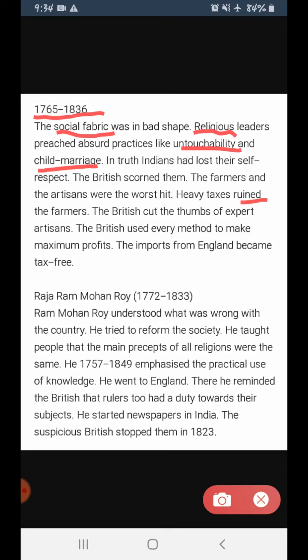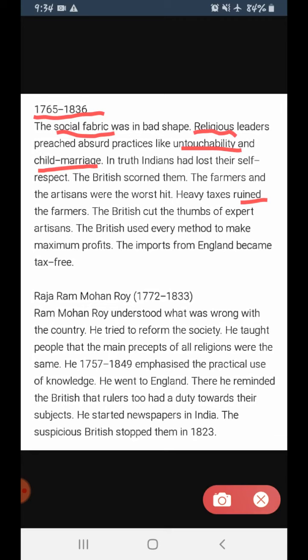Clear? The British cut the thumbs of expert artisans. So the British, what did they do? They slowly tried to cut the thumbs of the expert artisans. That means they always try to remove them from the ground. Means I would like to tell you that kinara kar dena. So this was how the British dominated Indians. One by one, they tried to remove all the people who are good, who are strong in the society.